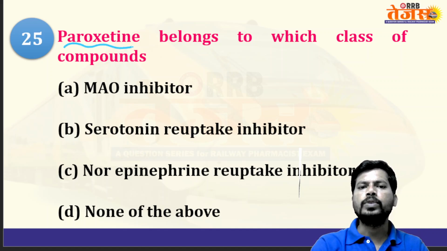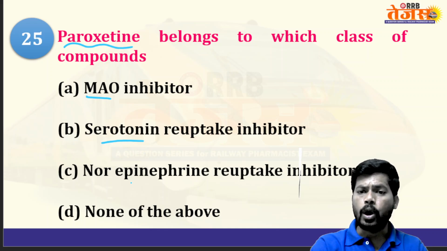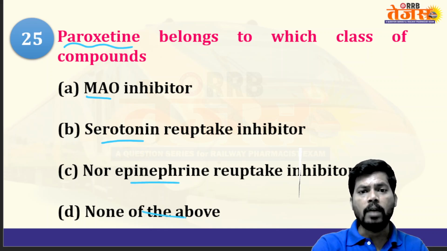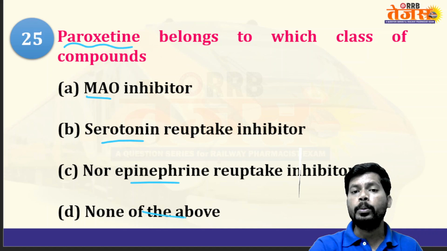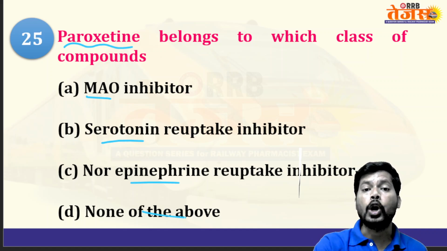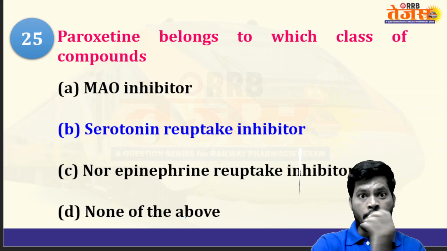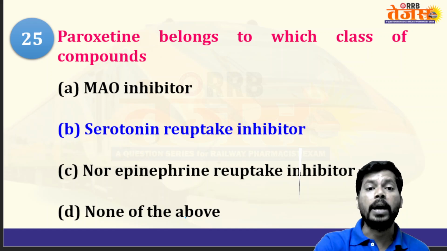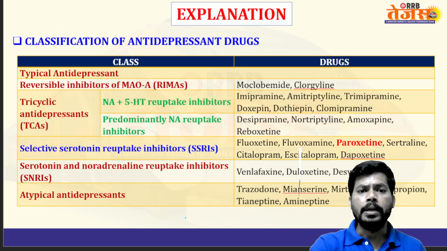Next, paroxetine belongs to which class of compound? MAO inhibitor, serotonin reuptake inhibitor, norepinephrine reuptake inhibitor, none of the above. So not a MAO inhibitor, and the answer will be... sorry, paroxetine. Yes, paroxetine is a serotonin reuptake inhibitor.